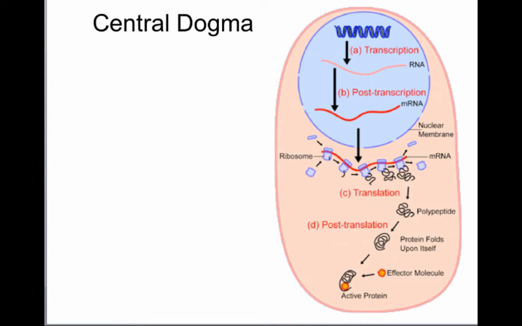Going back to the central dogma, this is a eukaryote that has a nucleus. The process has some additional steps. We start with transcription, where we make an RNA copy from the DNA information. That RNA in eukaryotes has some modifications, that is post-transcription. After it's been transcribed into RNA, that RNA gets modified. Then that RNA exits the nucleus and starts being translated in the ribosomes, which are now located in the cytoplasm. Once we have the protein, the polypeptide, that polypeptide goes through folding and then post-translation regulation. So we can deactivate or activate the protein after it's been made.